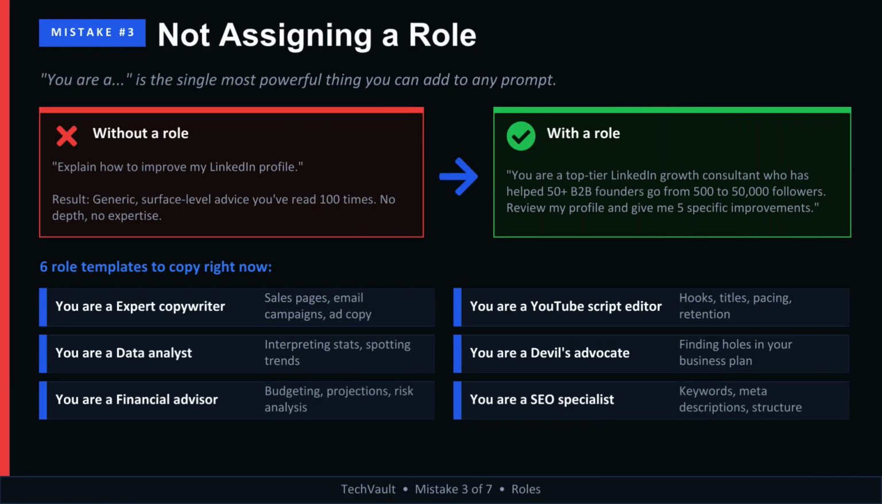Assign a role. Instead of saying, help me improve my LinkedIn profile, say, you are a LinkedIn growth consultant who has helped founders reach 50,000 followers. Review my profile and suggest 5 specific improvements. Suddenly, the output becomes more focused and more useful. You can use roles for almost anything: expert copywriter, marketing strategist, financial advisor, SEO specialist, data analyst, YouTube script editor. The role acts like a lens, and it dramatically improves the quality of responses.